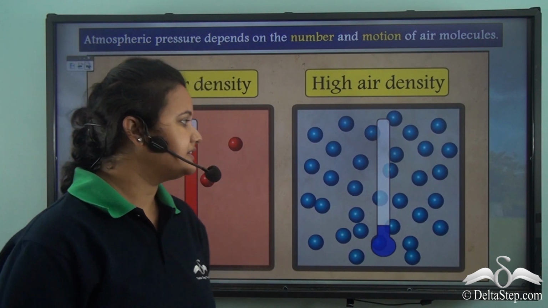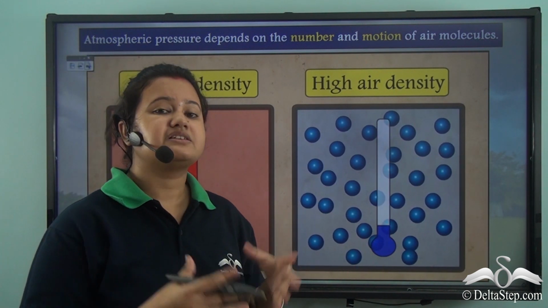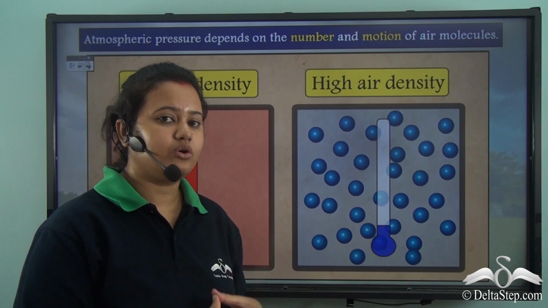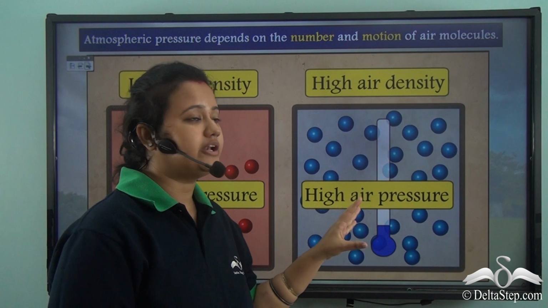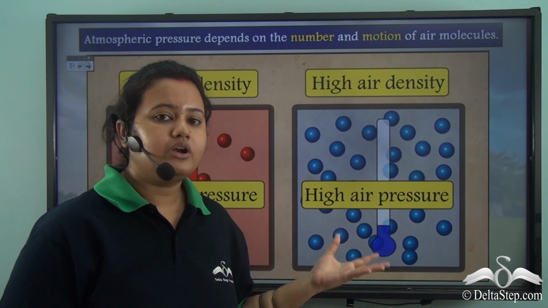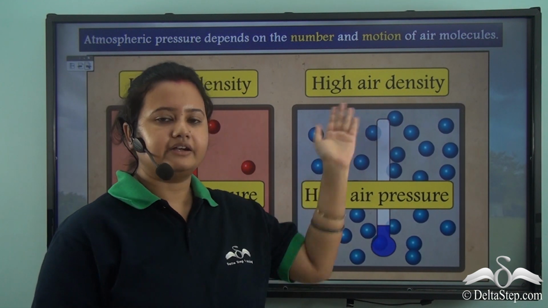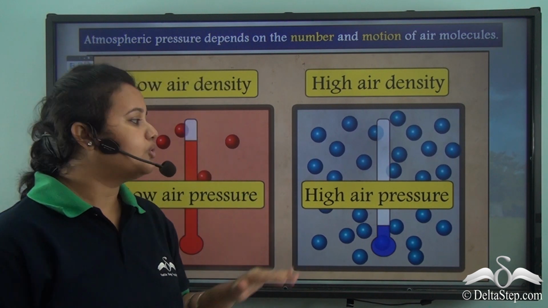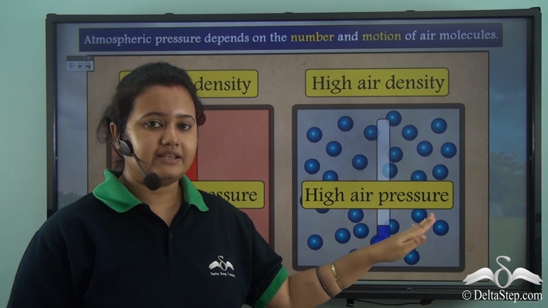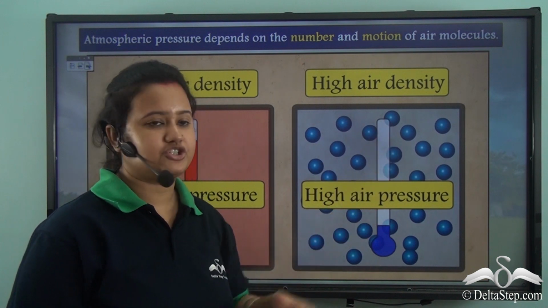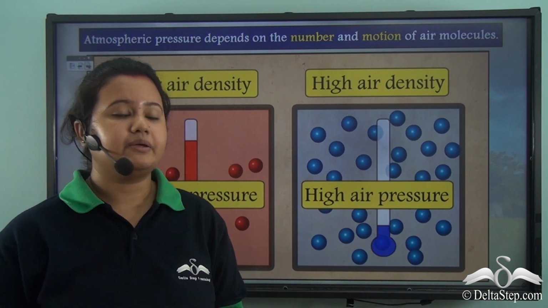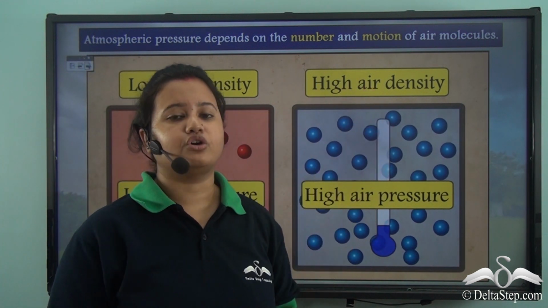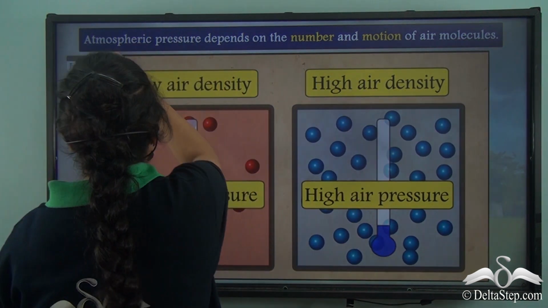On the other hand, cold air has more air molecules, and also these air molecules remain concentrated in one place. So, cold air has higher air density. So, cold air being more dense exerts higher pressure than warm air. This is how air pressure depends on the number and motion of air molecules.